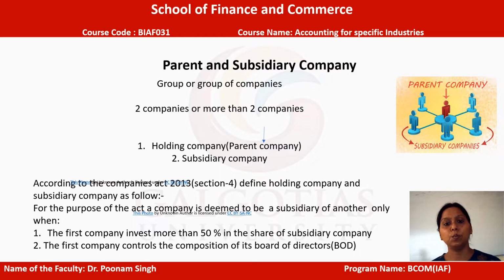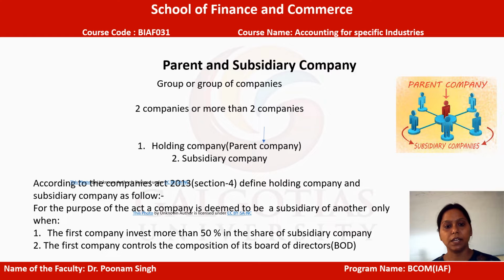For sure, there will be one holding company, which we also refer to as the parent company, while there will be many other subsidiary companies under the group of companies. If I talk about very prominent examples of group of companies, we can say the Reliance group of companies and the Aditya Birla group of companies. These are the best two examples to give. Now, how will a company become a holding company and how will a company become a subsidiary company?